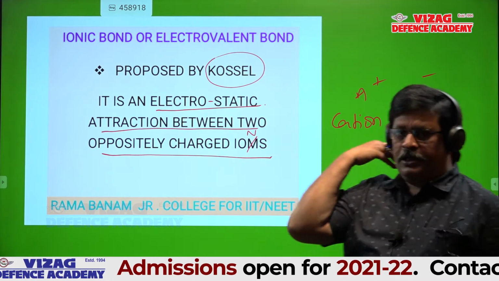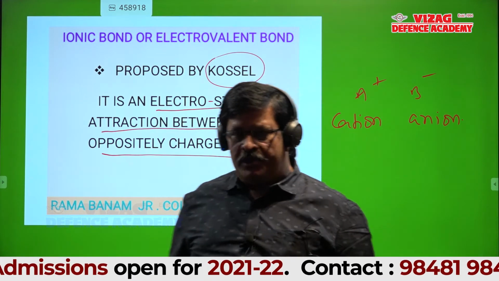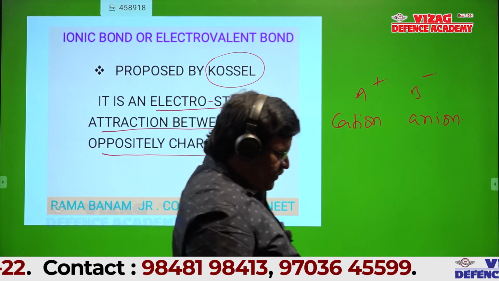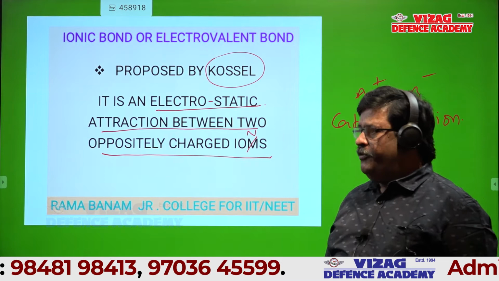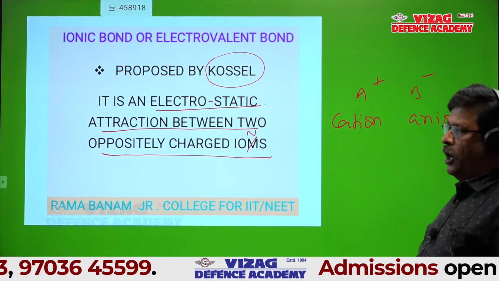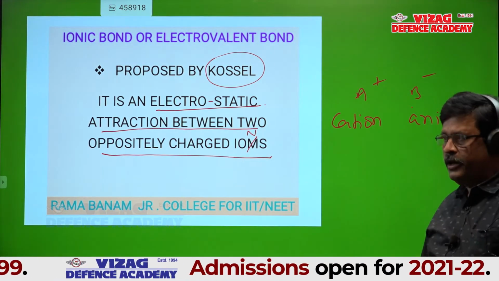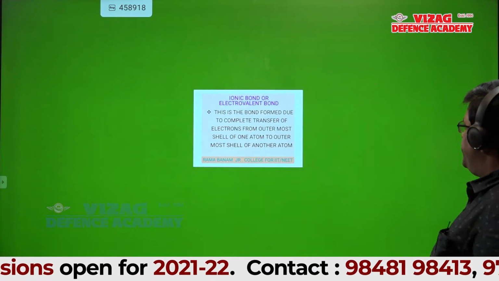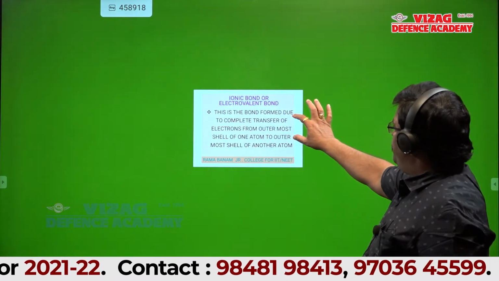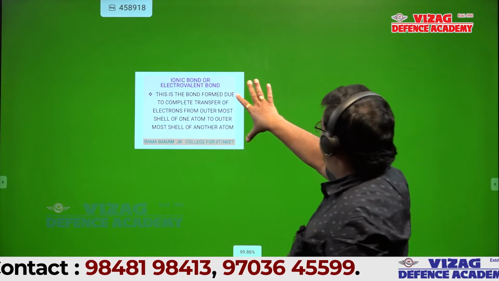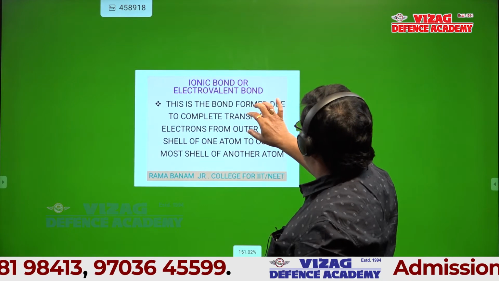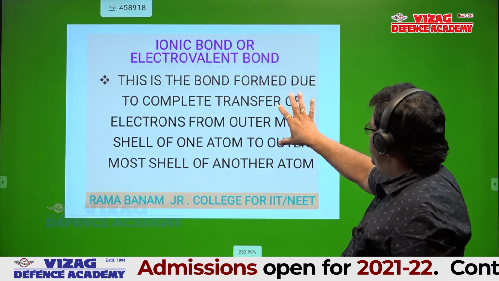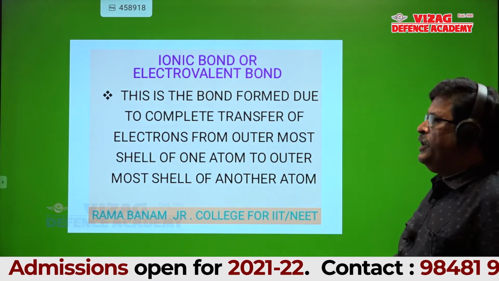So there should be a formation of two oppositely charged ions in this. How an atom forms a cation and how an atom forms an anion, first you should know that. See this. This we can also define as, students, see this definition. This is actually the definition given in some textbooks. This is also correct.